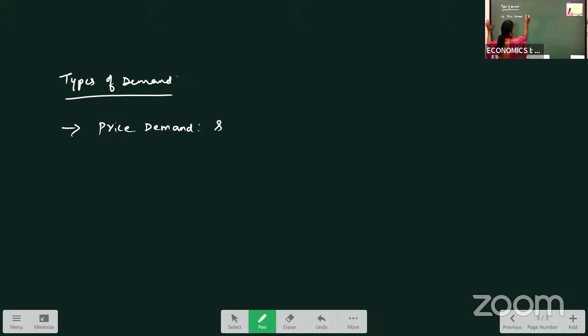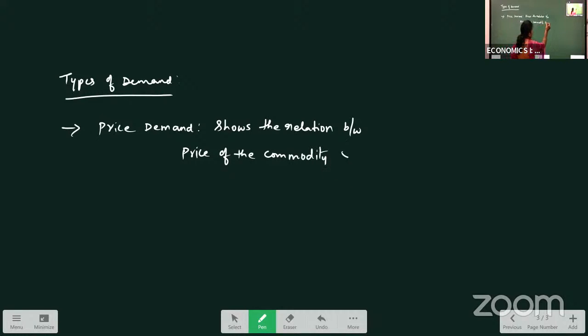Price demand shows the relation between price of the commodity and quantity demanded. Okay, meaning as the price changes, demand also changes.